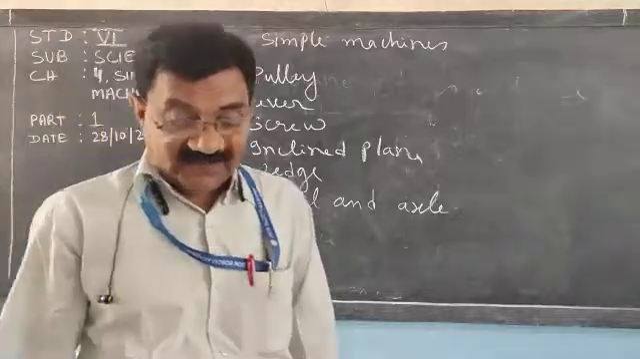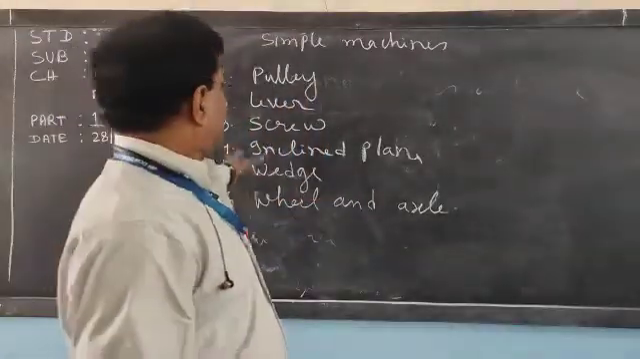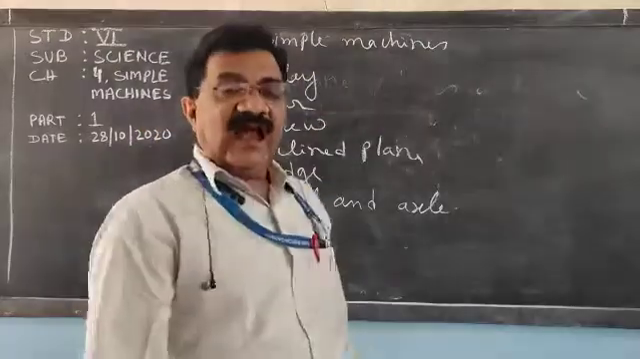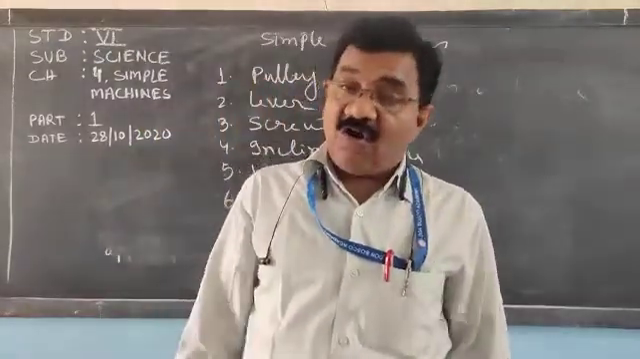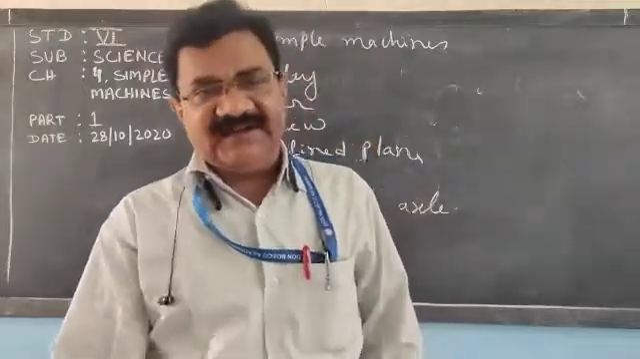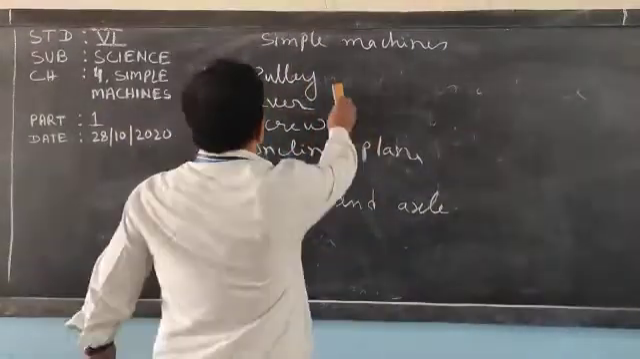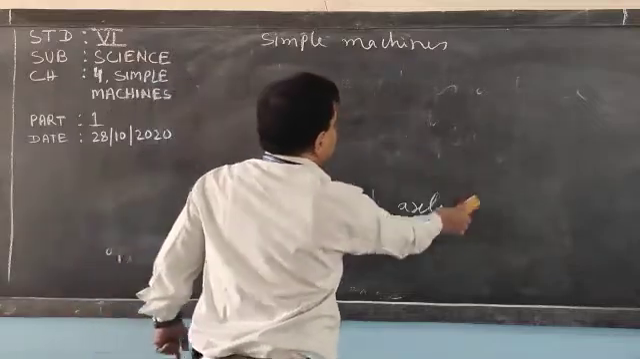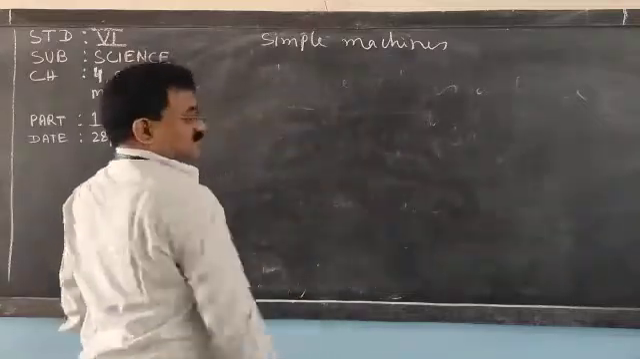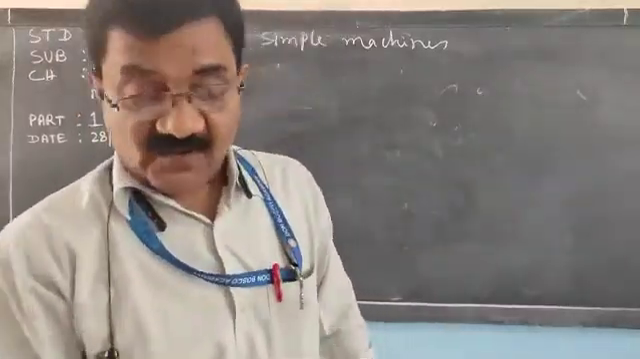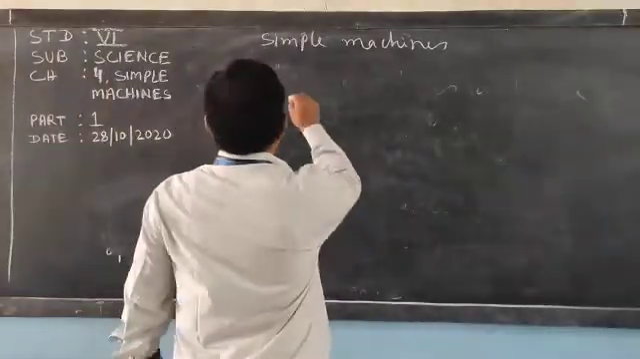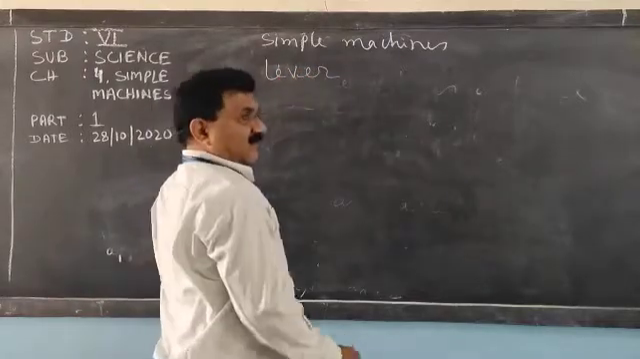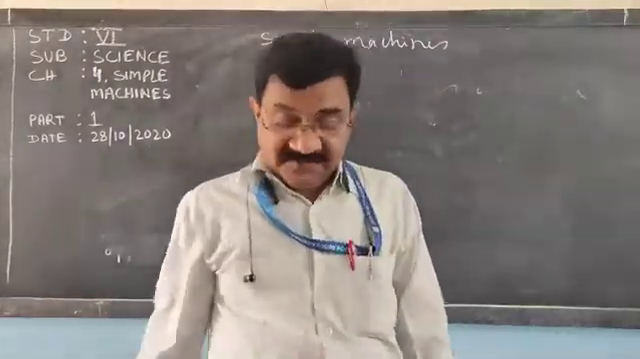Wheel and axle. So these 6 types of simple machines are there, and we will discuss all the simple machines in detail. So first, let us discuss the lever. The first simple machine which we have to discuss is the lever. What is a lever? It is a simple machine.